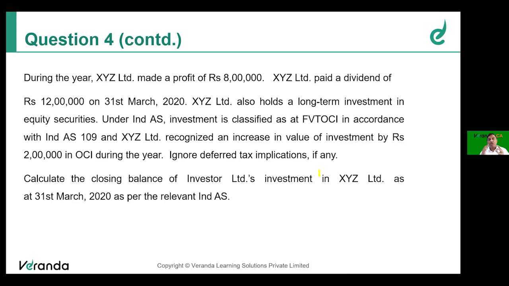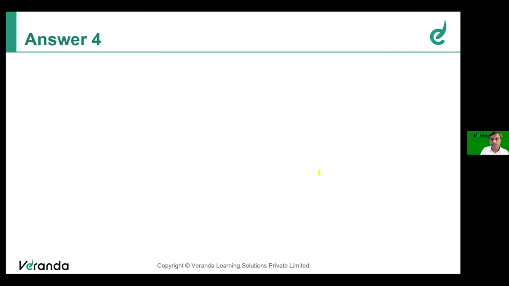After considering all this, you have to find out the carrying amount of investment in XYZ Limited by applying the relevant Ind AS. So once we are clear about Ind AS 28, solving this problem is very simple. So let's go to the answer, friends.